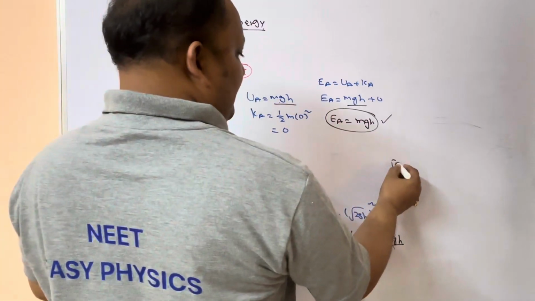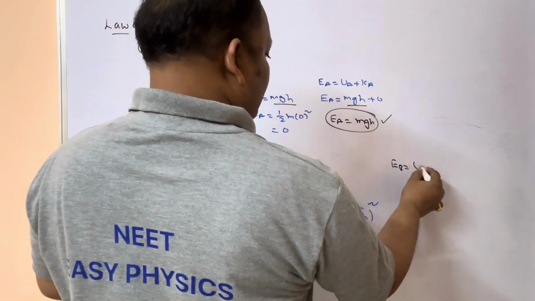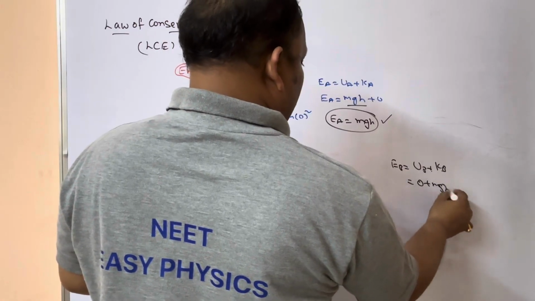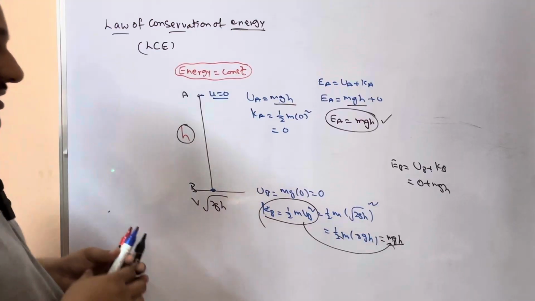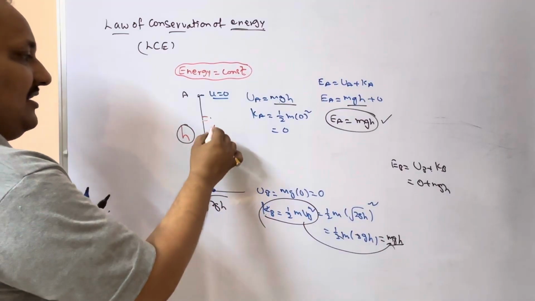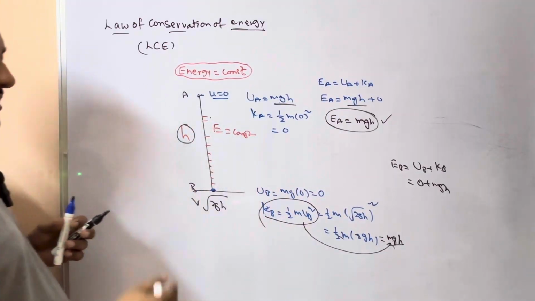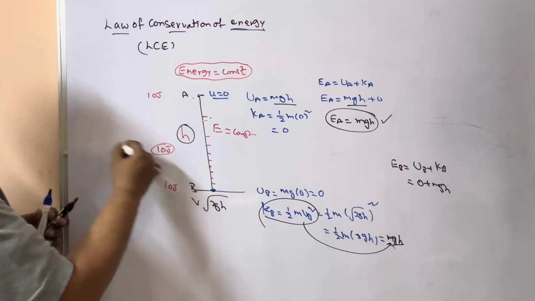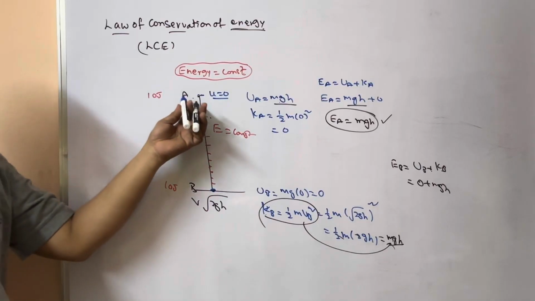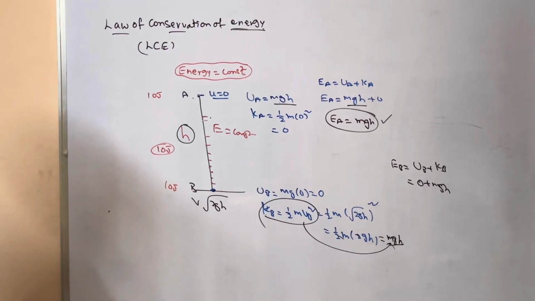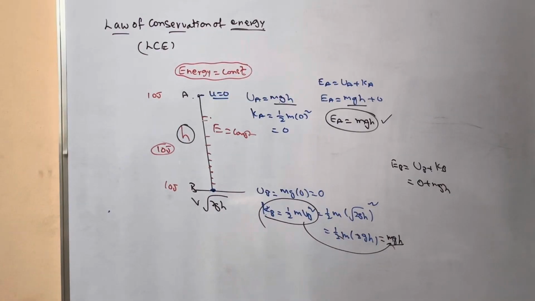Therefore, total energy E at B is equal to potential energy plus kinetic energy. Potential energy 0, kinetic energy mgh. Therefore, total energy is also mgh. Not only at A and B, at any point in between A and B, total energy is going to be constant. If initially 10 joules of energy is given, then at each and every point, total energy is 10 joules. At the initial point, it is in the form of potential energy. At the final point, it is converting into kinetic energy. But total energy remains constant. This is the law of conservation of energy.